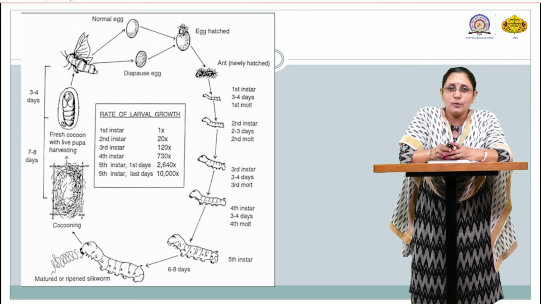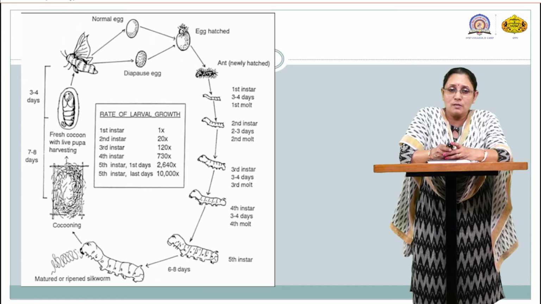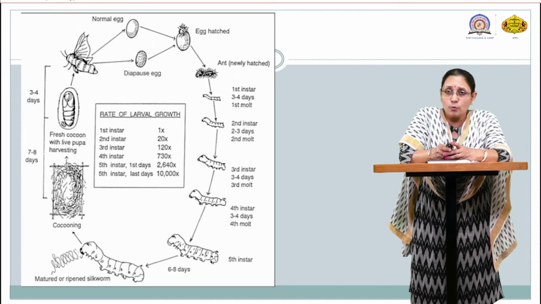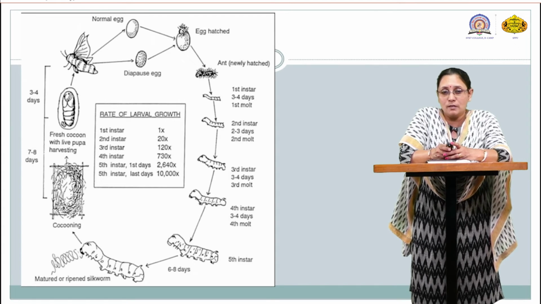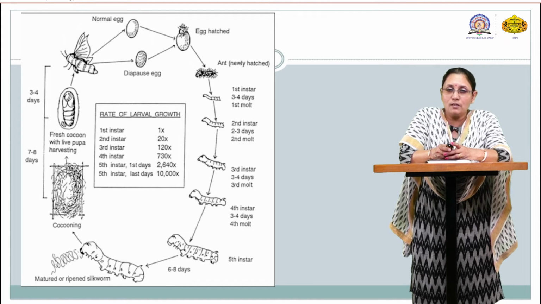Here in this picture you can see this cocooning process. Because of it, the cocoon forms, covered with silk thread or silk fiber. Then after 7 to 8 days, you can see the fresh cocoon with the live pupa for harvesting.